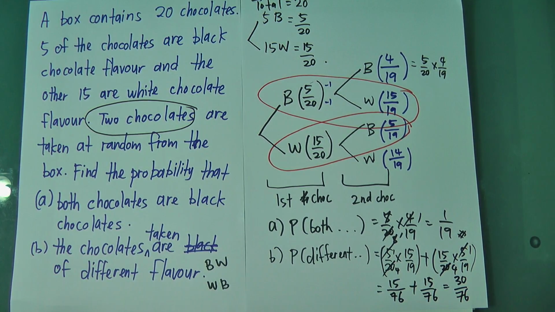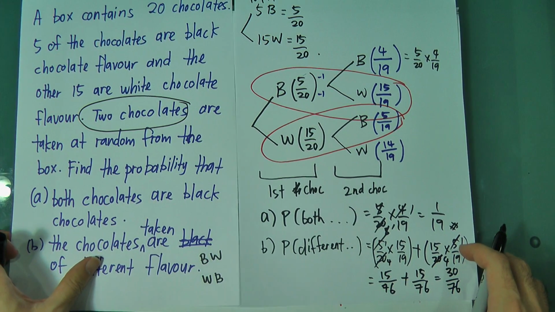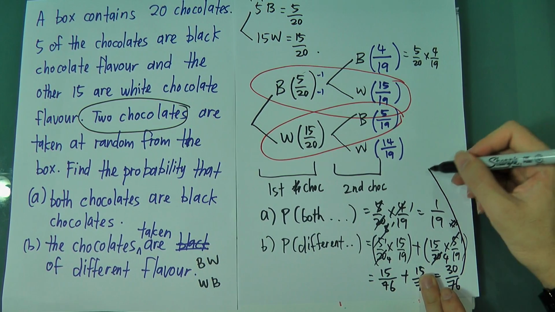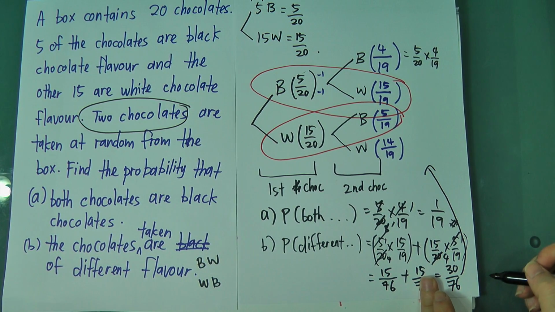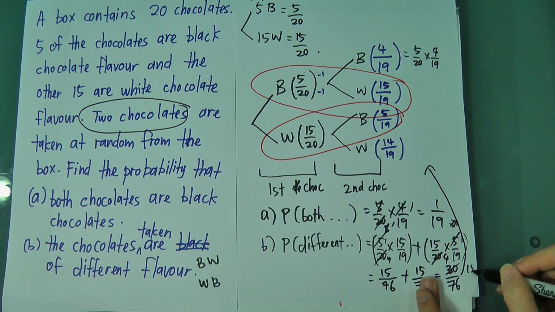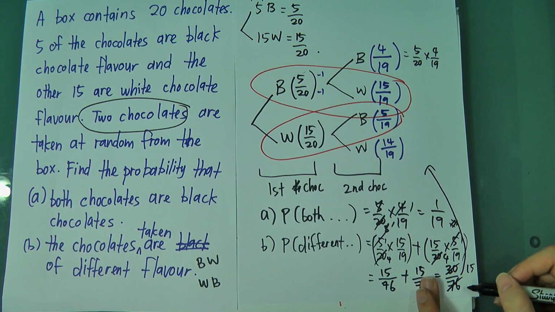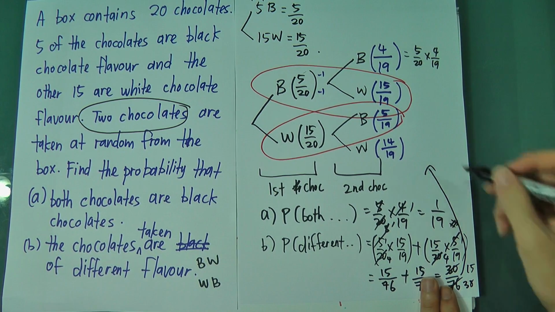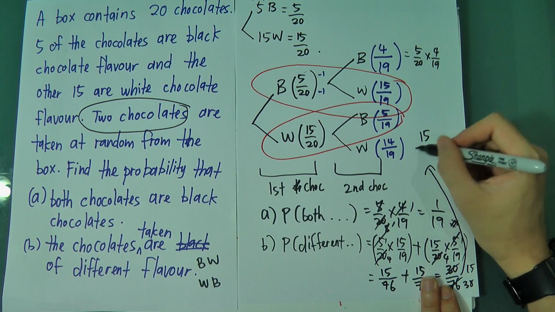However, I said for probability you must simplify until the minimum. So this one we can still simplify. There's no place where I write the answer over here. So this one, let's divide it by 2. This is 15, this one will be 38. Can it divide by 3? No, so the final answer will be 15 over 38.